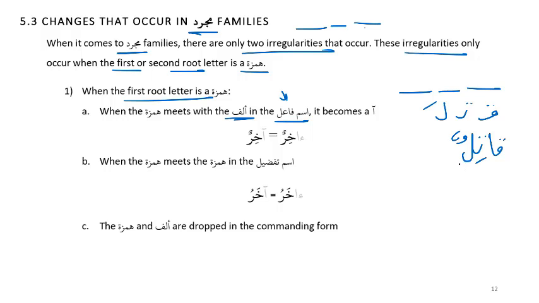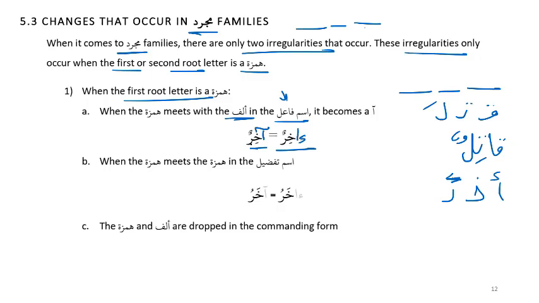Now, what if the root letters are Hamza, Kha, and Ra? Then what is the Ismul Fa'il? Akhirun. Hamza, Kha, Ra. So we have Hamza followed by an Alif. What does that become? That becomes an Alif Mad. So that's why this is read Akhirun.